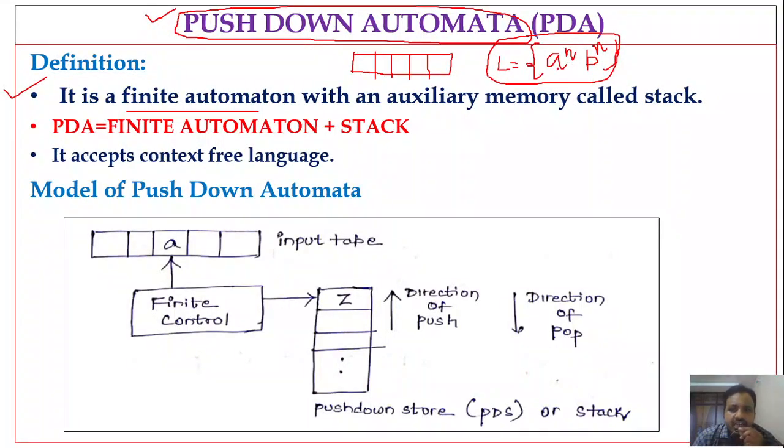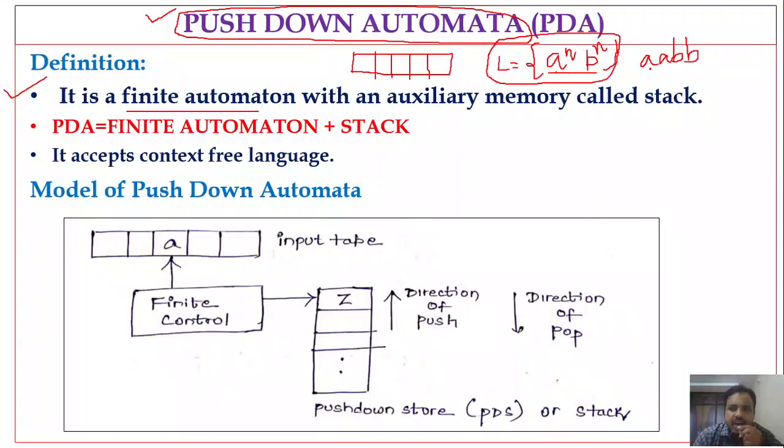The reason is, if you observe the language property, the string must have the same number of A's followed by the same number of B's. So a power n, b power n means equal numbers of A's followed by equal numbers of B's. If you want to process such strings using a finite automaton, it is not possible. Why?